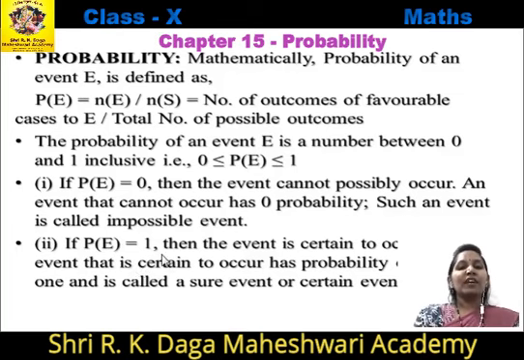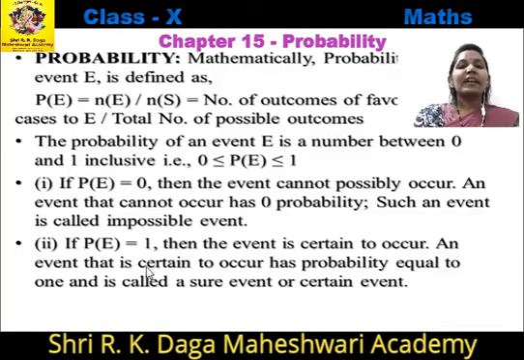If P of E equal to 1, then the event is certain to occur, and an event that is certain to occur has probability equal to 1 and it is called a sure event or certain event.